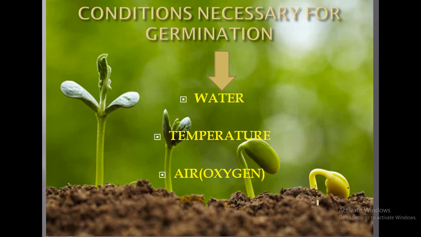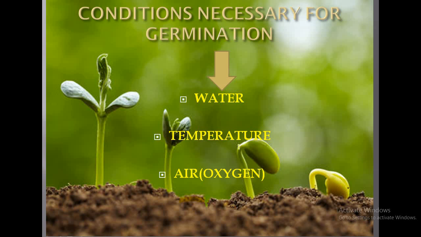So again, one reasoning based question may be asked: why are plants not able to survive in flooded condition? The reason is the soil pores are filled with water, where oxygen should be there in the soil pores, so oxygen is not available to the roots and the plants cannot survive and they get dry. Another reason, when the seed is sown very deep into the soil, oxygen is not provided to the seed and the seed will not survive. So, the 4th factor essential for germination is the position of the seed in the soil.